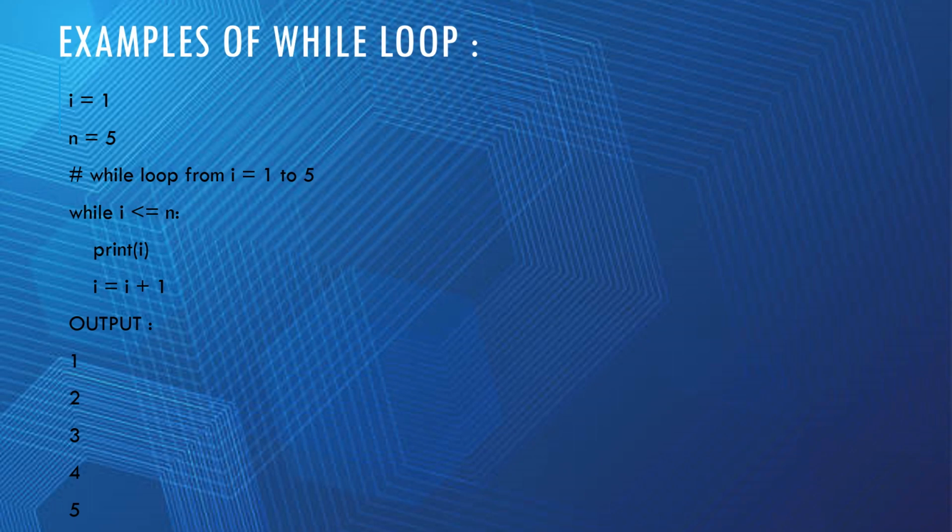So the overall purpose of this code is to print the values from 1 to 5 inclusive. By using a while loop, the output would be 1, 2, 3, 4 and 5. These are printed on new lines.